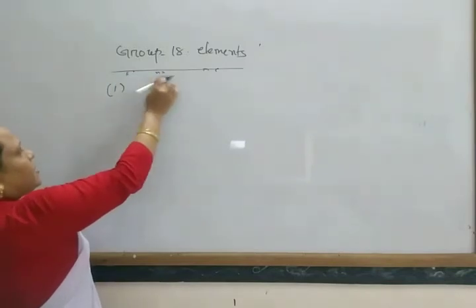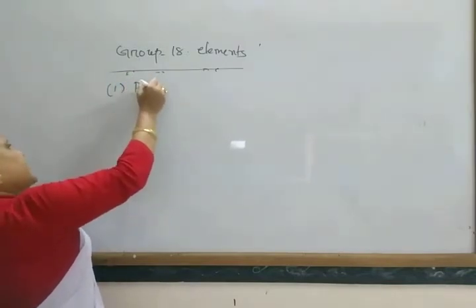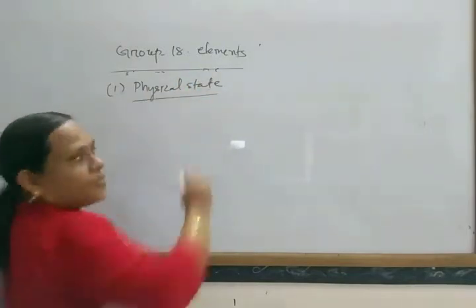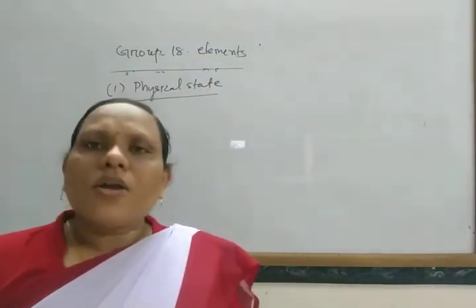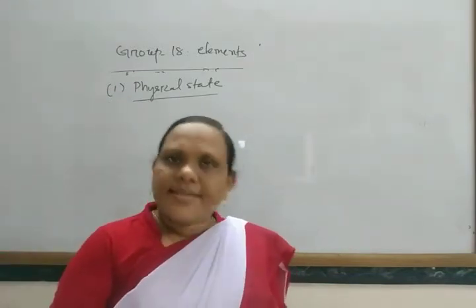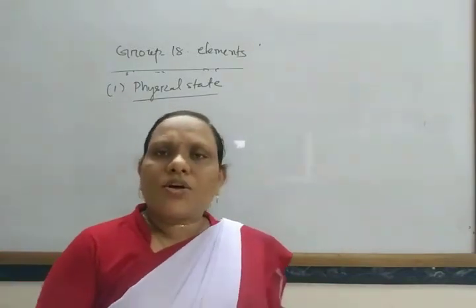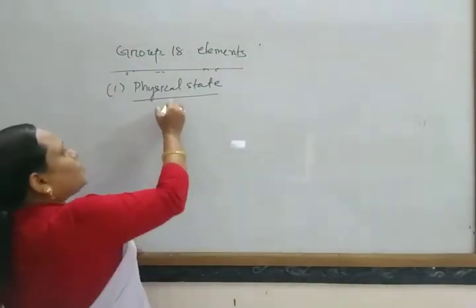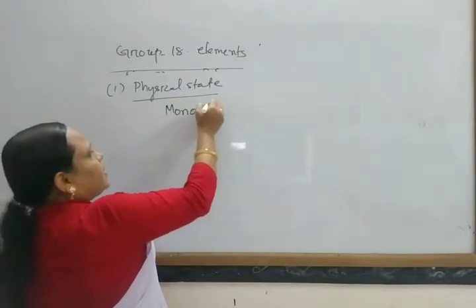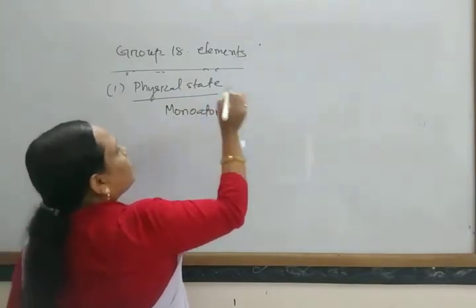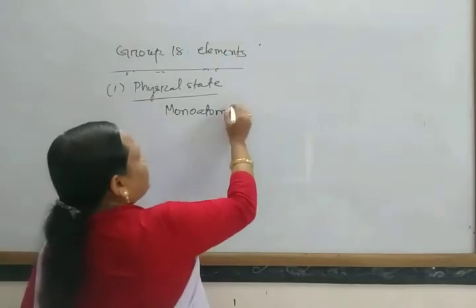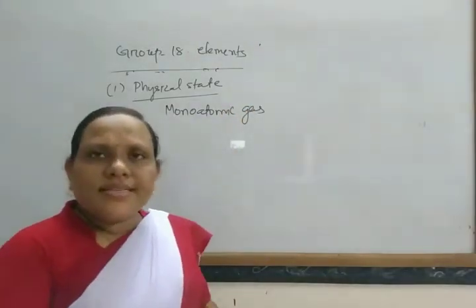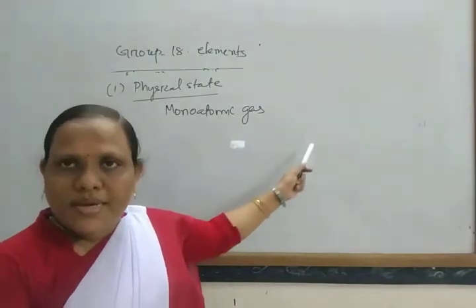So first, physical state. All these gases are colorless, odorless and tasteless gases. So these are generally colorless and odorless gases, and they exist as monoatomic gas. Okay, so all these exist as monoatomic gas.